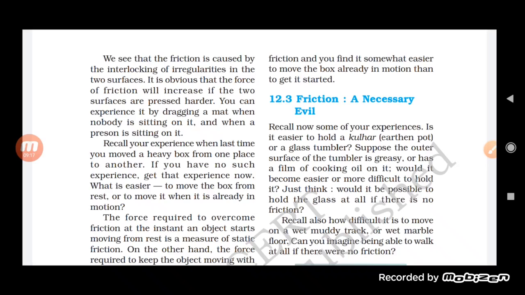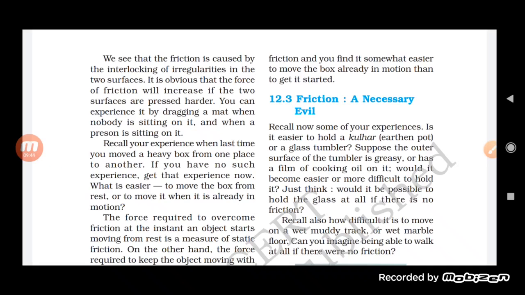Now you see here, students, the force of friction will increase when we press harder. It is because when we press anything, it makes the two objects come very close in contact with each other, and ultimately this makes the interlocking very strong. It means the two objects now become very closely attached with each other.